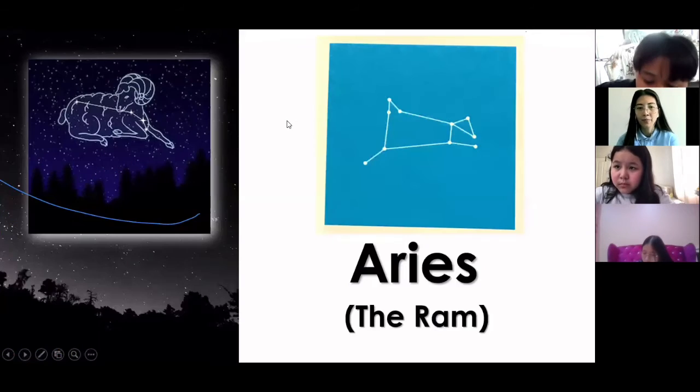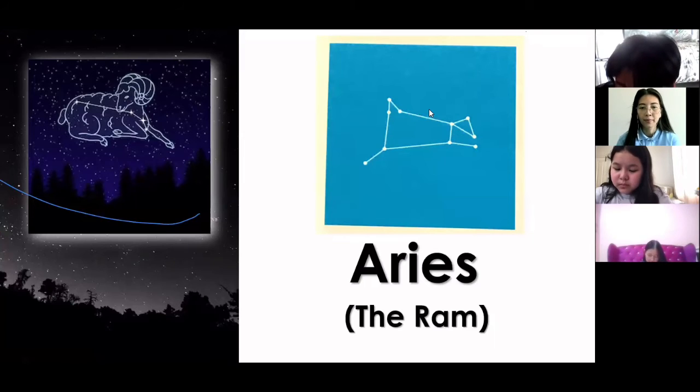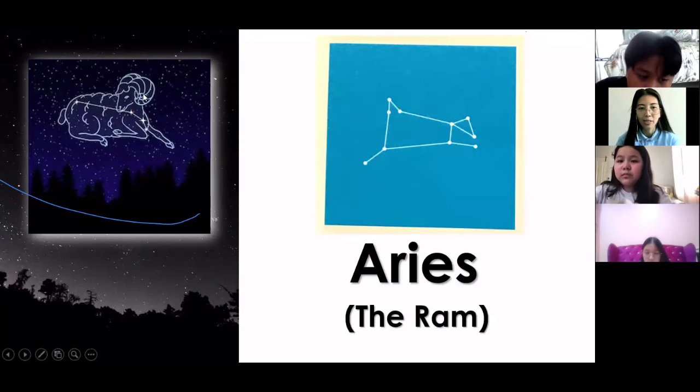Okay, so let's continue. Let's start with the first constellation. Just write the English translation. They call it Aries. The English translation of Aries is the ram. It looks like this one. So that is a ram.